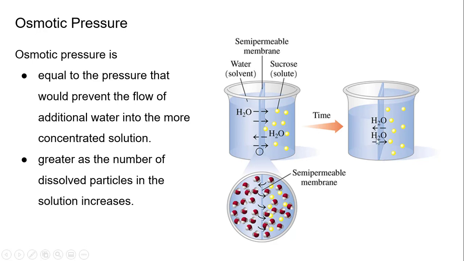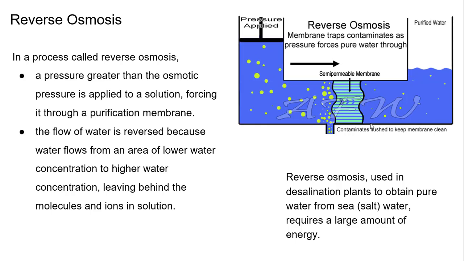Because this is an equilibrium, it's at a specific rate. We're thinking of maybe one water molecule moves in, another moves out. This osmotic pressure prevents additional water being pushed in at a different rate. It's going to stay at the rate of what's happening here. And this osmotic pressure increases as the number of dissolved particles in the solution also increases. So there's a pressure to these flows between areas of higher concentration and lower concentration.